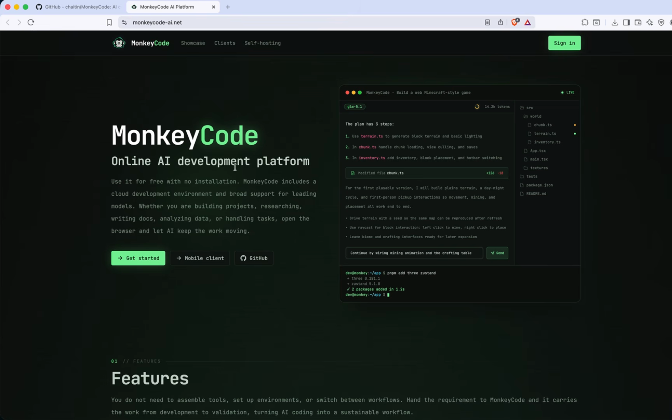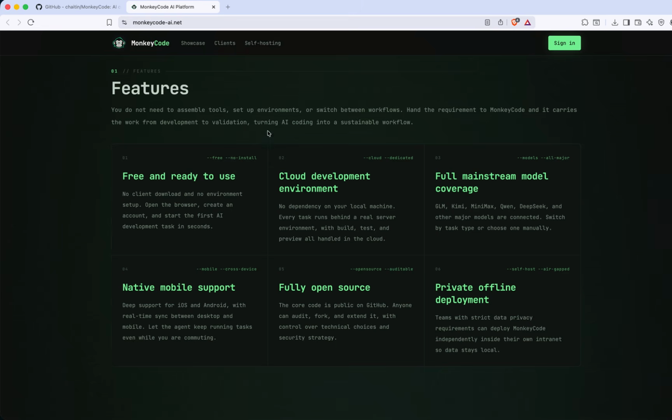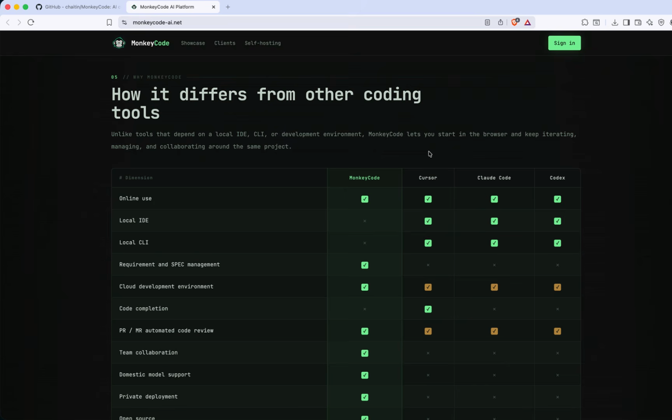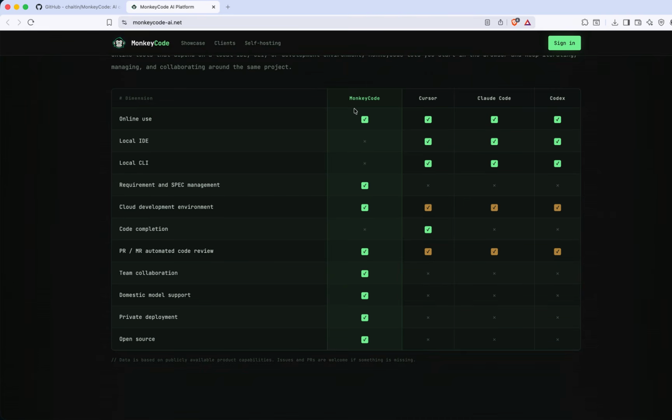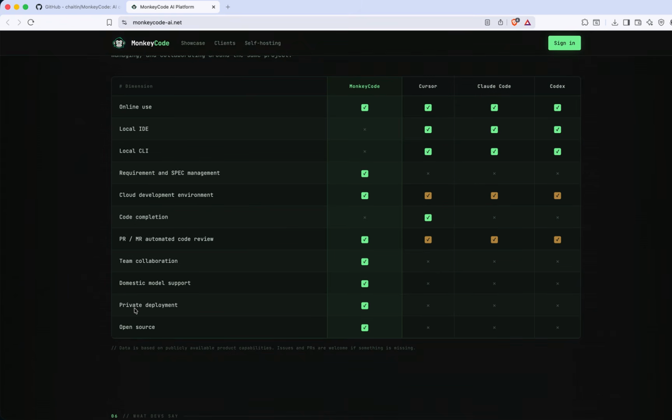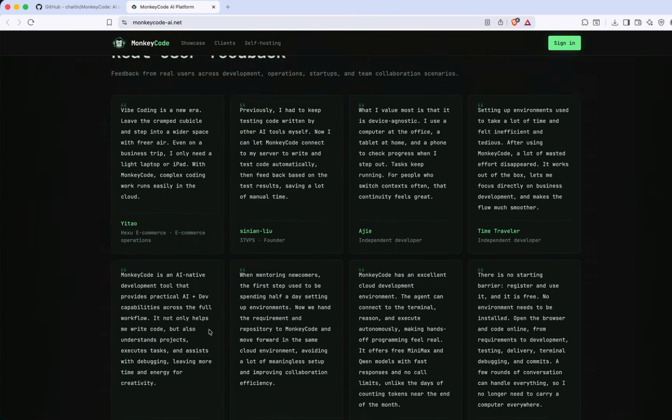MonkeyCode, online AI development platform. Use it for free with no installation. MonkeyCode includes a cloud development environment and broad support for leading models. At the same time, it also provides free hosting. Free and ready to use. Compare with some other code editors, how different MonkeyCode is: online available, all of the editors will be available. Local not available, CLI not available. It is open source, private deployment is available, domestic model support, team collaboration, and many things are provided here.